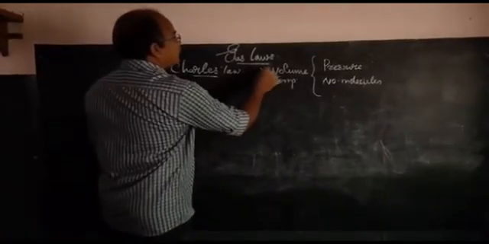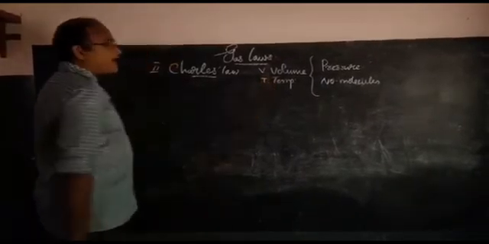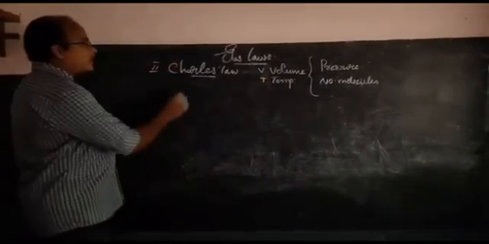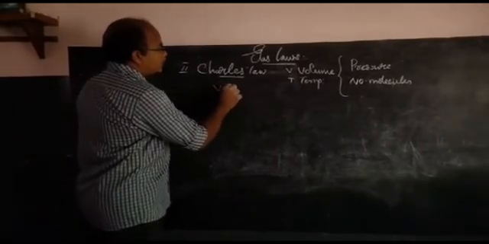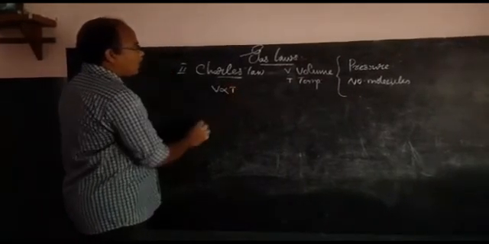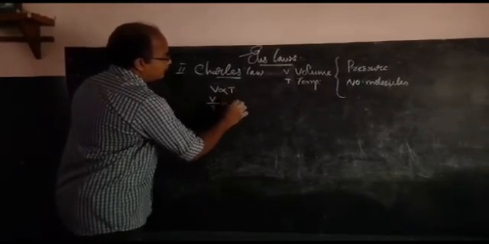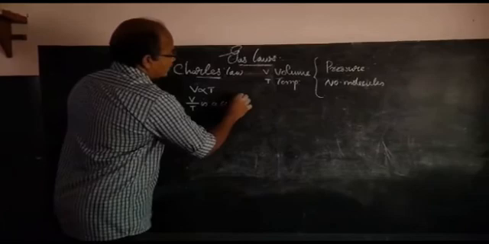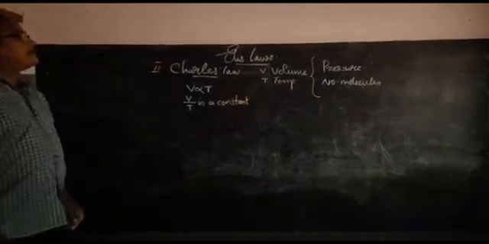Therefore, if V is the volume and T is the temperature, mathematically I can represent Charles' law as V directly proportional to T, or V by T is a constant. This is what Charles' law says.